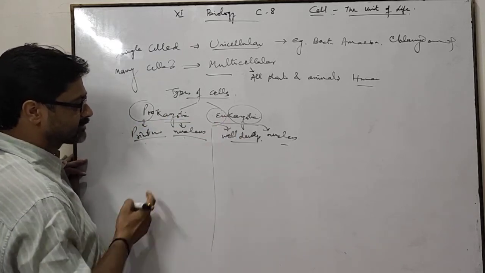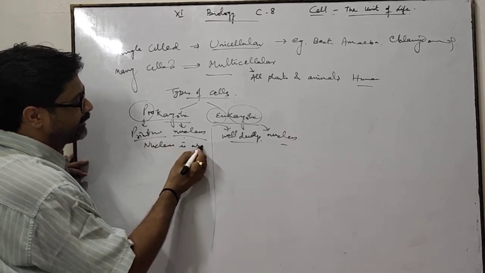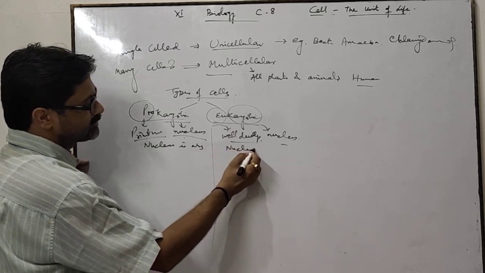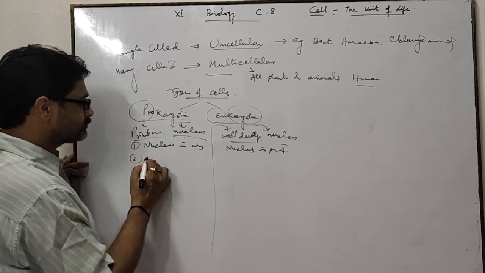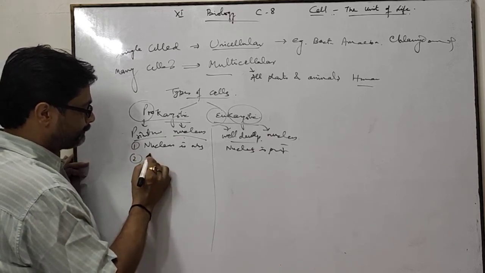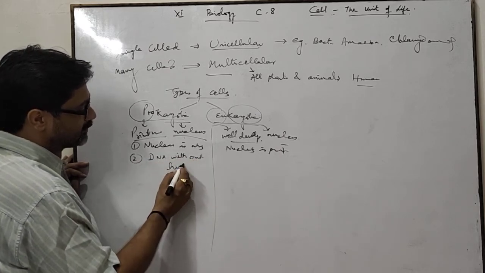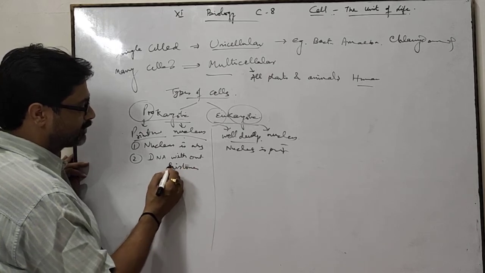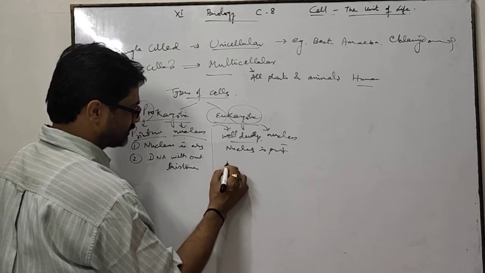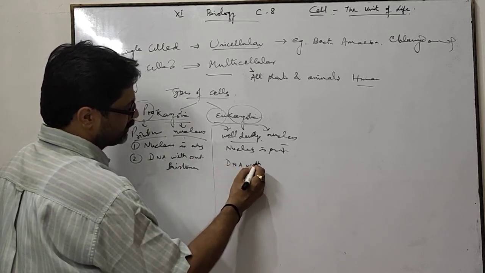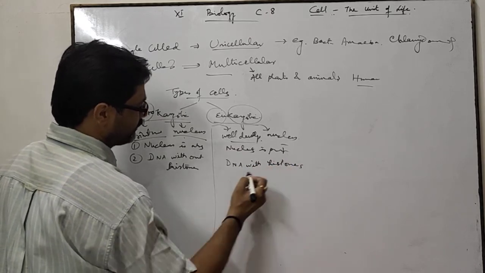What is the difference between this and this? Here you can say nucleus is absent. Here nucleus is present. Second one, DNA without histones. Histones are the proteins found in chromosomes. But in eukaryotic cells, DNA is with histones.